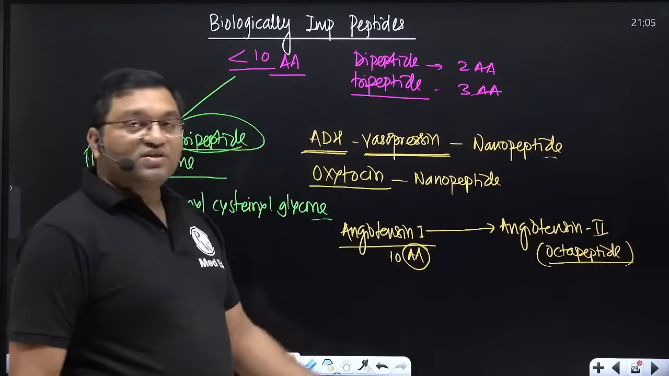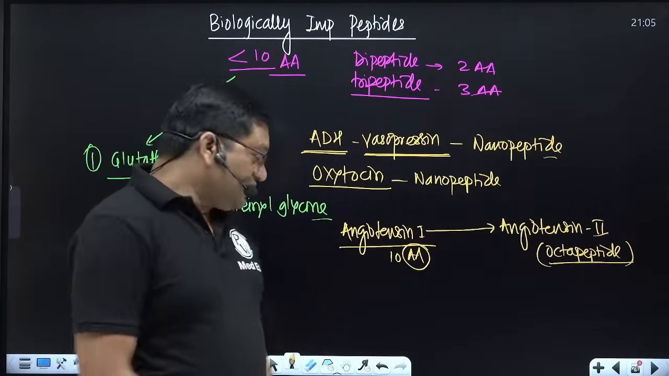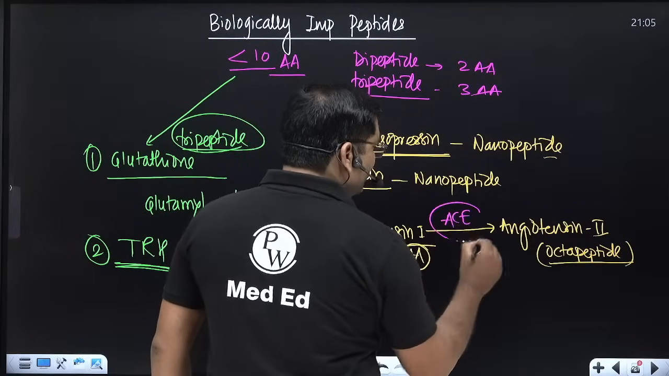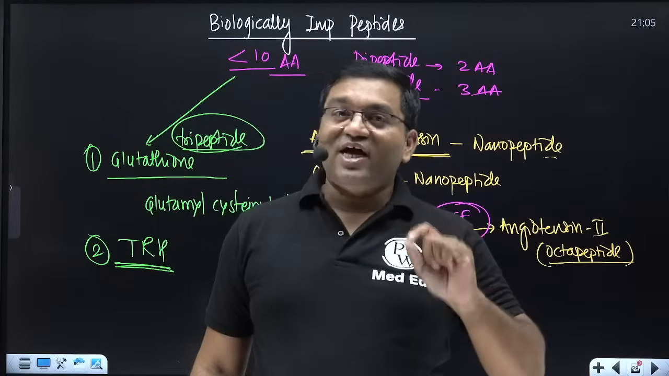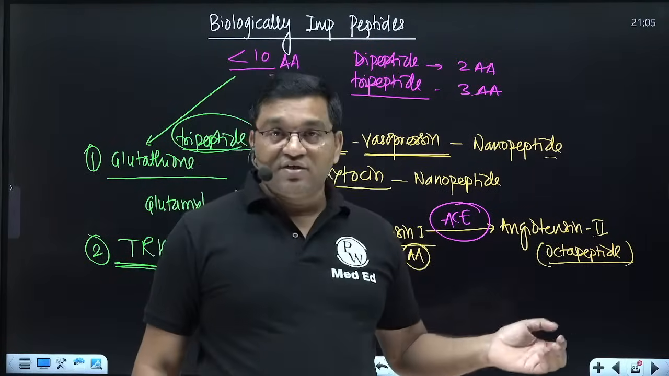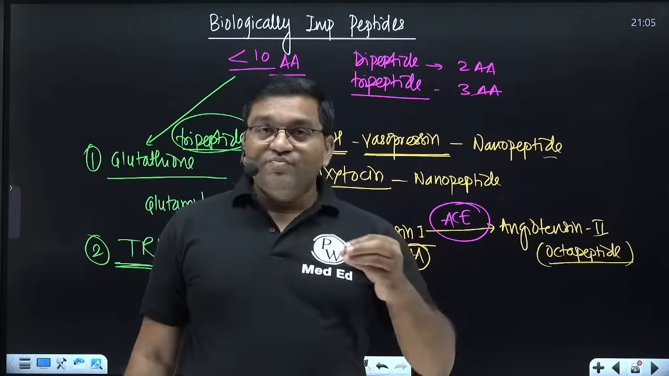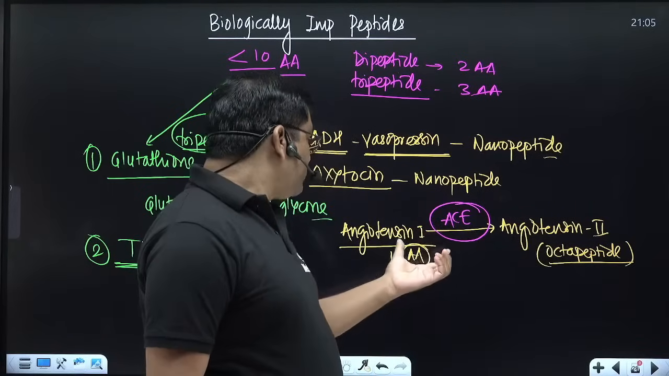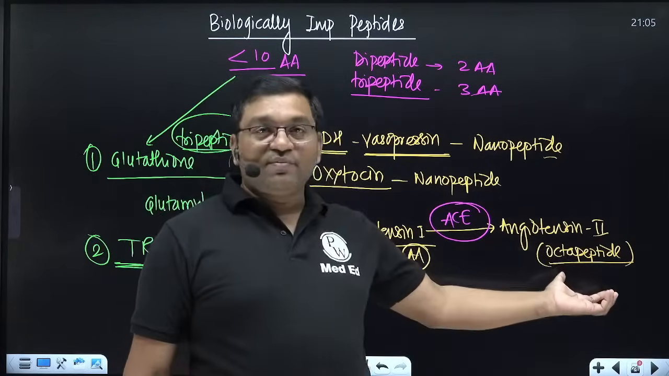This conversion of angiotensin 1 into 2 is by the angiotensin converting enzyme, ACE, and there is a group of drugs which act on this enzyme, and they are the first choice of drug for the treatment of hypertension: captopril, enalapril. These ACE inhibitors are used in the treatment. So they are antihypertensive drugs, captopril, enalapril, ACE inhibitors. They are used to inhibit this. So this is a decapeptide, this is an octapeptide.